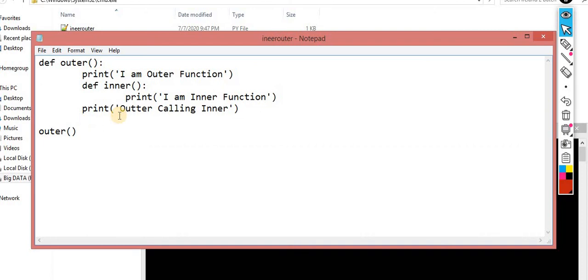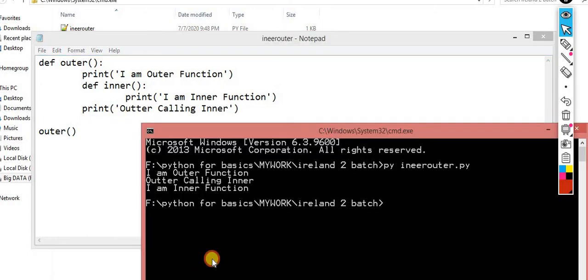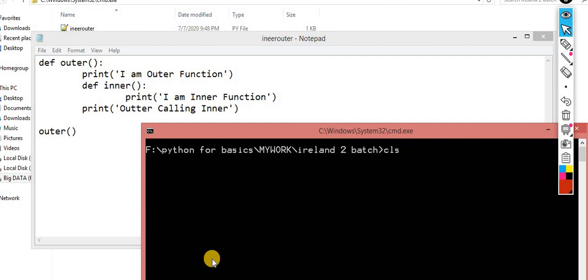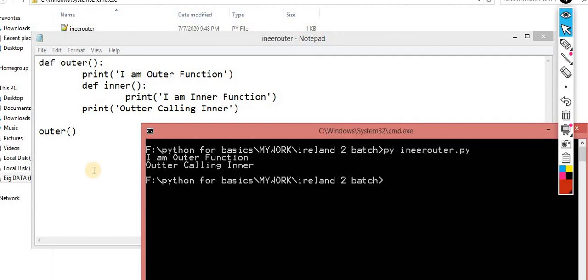If I don't call it, what will happen? Now understand it. Clear the screen. Now you are getting only two outputs because I didn't call it.